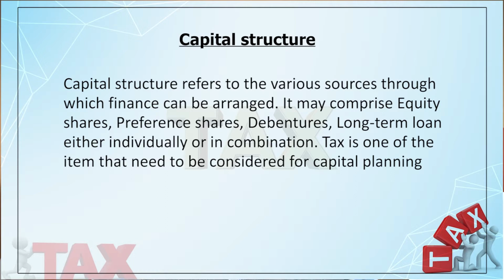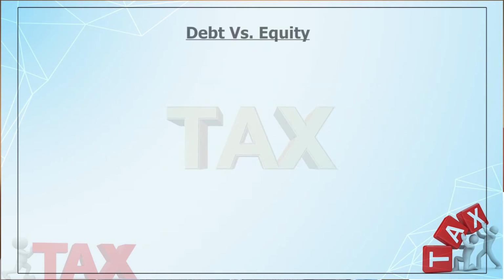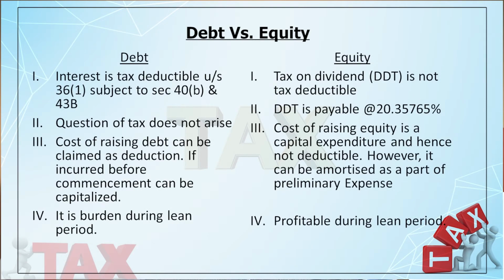Now, suppose you are financing through debt, so I will go point-wise. This will subsequently be supplied to you. Number one is interest on debt, maybe debenture, maybe loan. It is tax deductible, right? Subject to section 40(a)(i)(b). Section 40 talks of what? That if you remit this interest outside India, you have to deduct TDS, and section 43B talks of some interest having to be paid within a specified time, right?